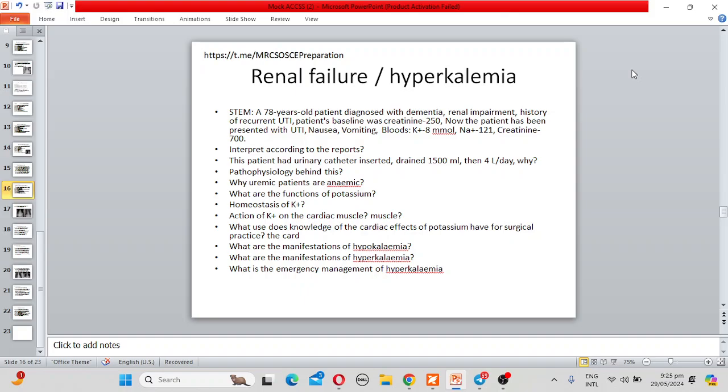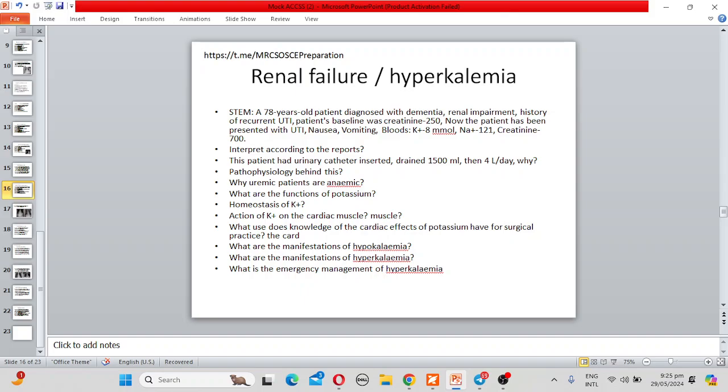Now, can you interpret what is going on in this scenario? Can you interpret the finding? Okay, sir. The patient is having acute kidney injury on pre-existing renal disease.